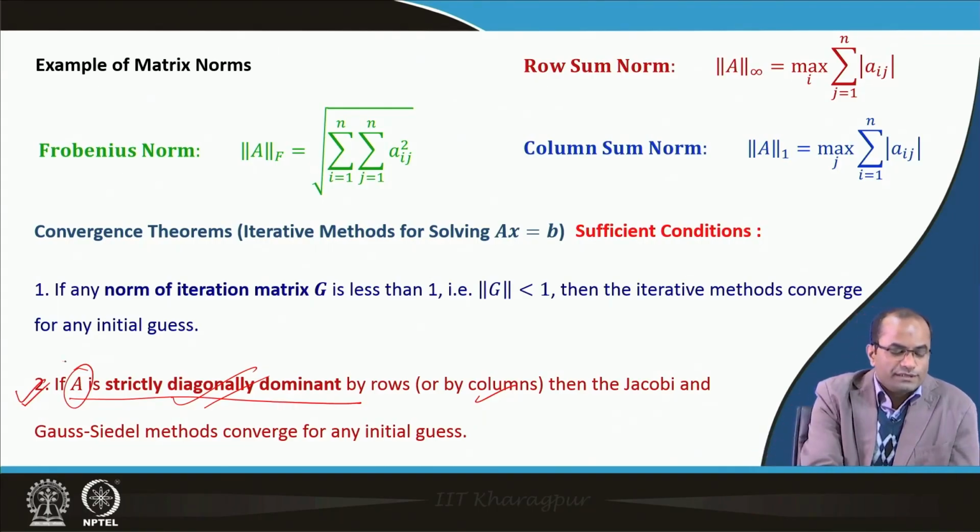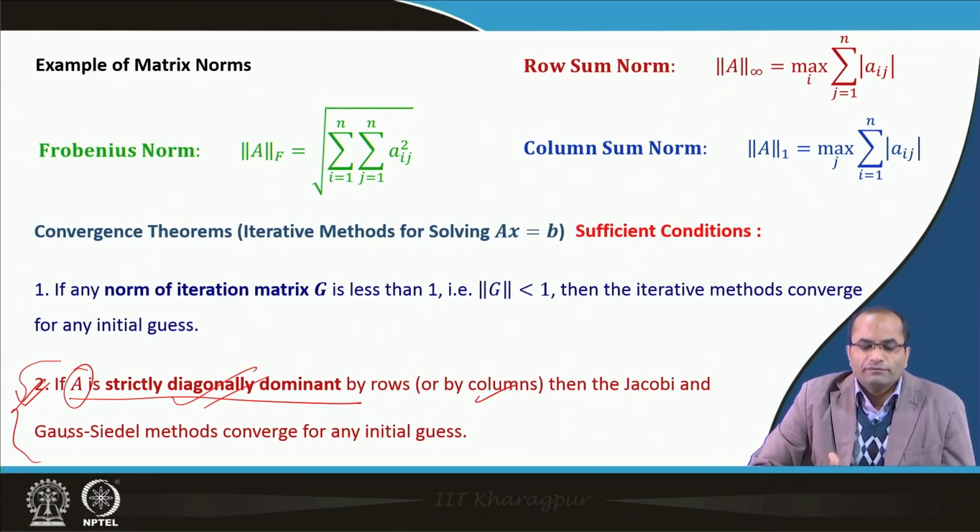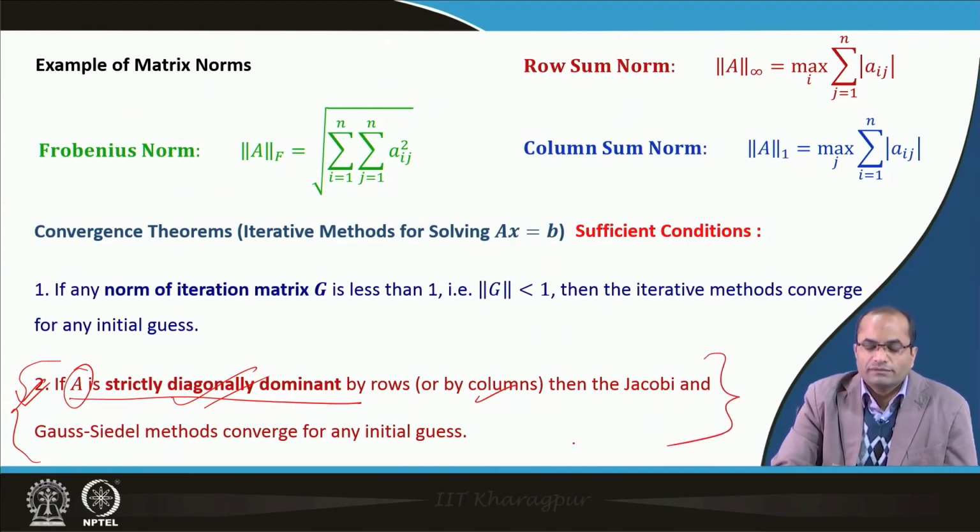So, first we will check this sufficient condition. If we observe that A is strictly diagonally dominant by rows or by column, then we do not have to check for any other sufficient condition or necessary and sufficient condition, because that itself is a sufficient condition for the convergence.